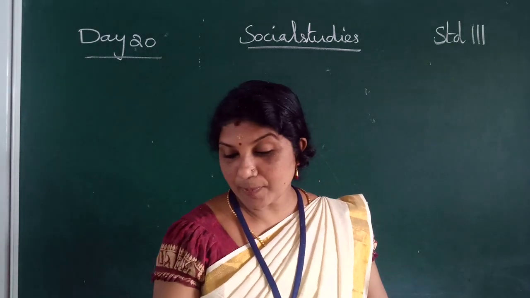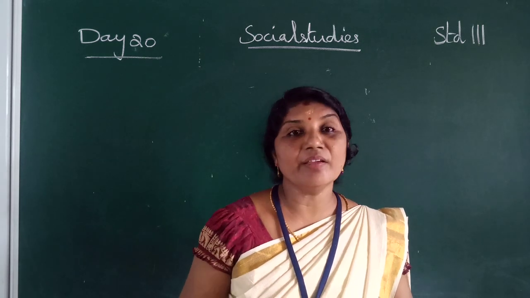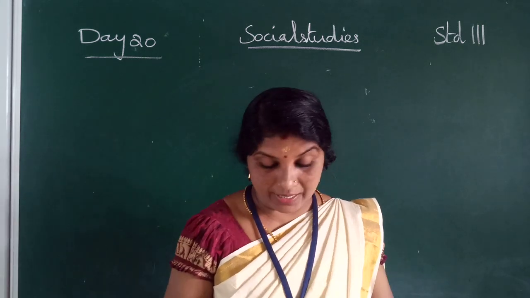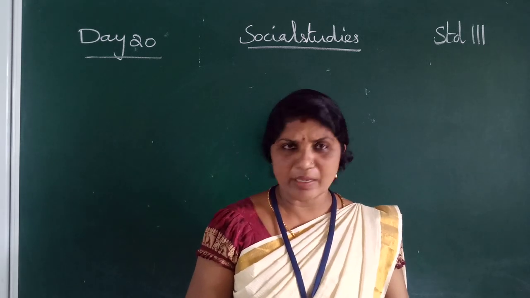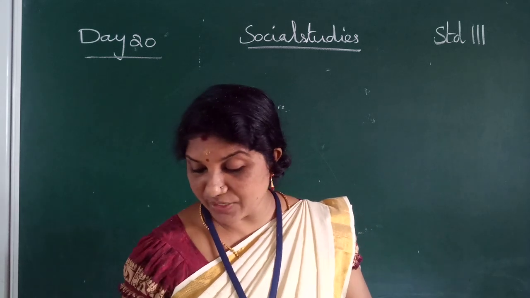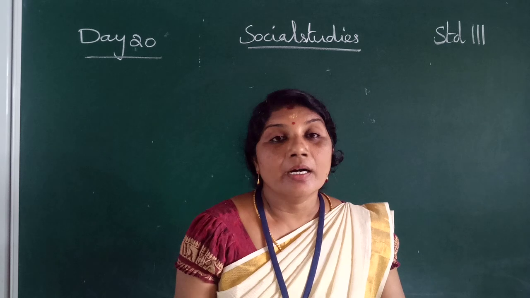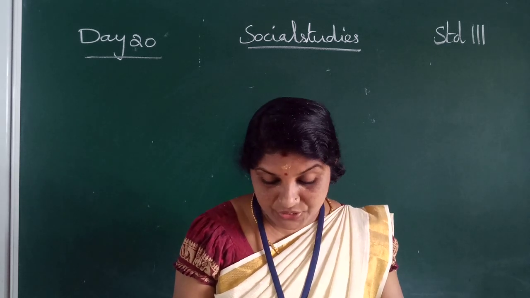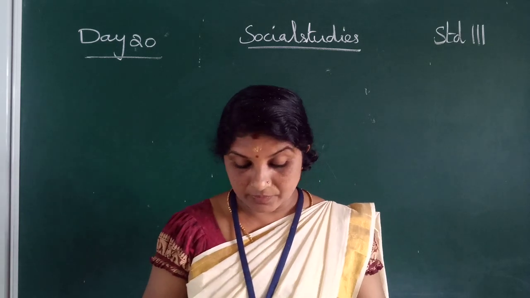Children, in the last class, we already discussed peninsula, island, strait, gulf and bay. Am I right? Okay. What is a peninsula, children? Can you tell me what is a peninsula? A peninsula is a land surrounded by water on three sides.